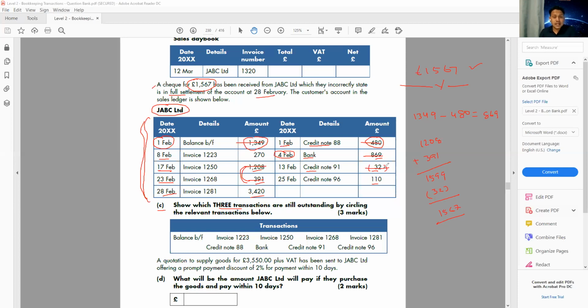Now which three is still outstanding? Which three still he need to sort it? So I can say this one, and this one. These three still the customer need to sort it. These three still outstanding. So we can say invoice number 1223, invoice number 1281, and credit note 96. These three we're going to circle. We say these three are still outstanding.